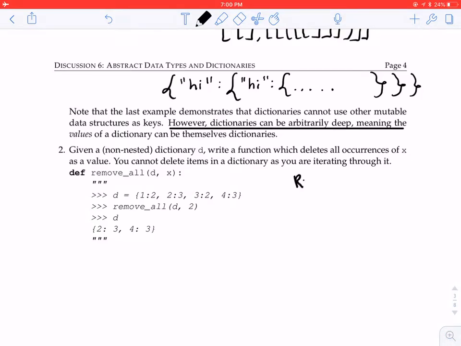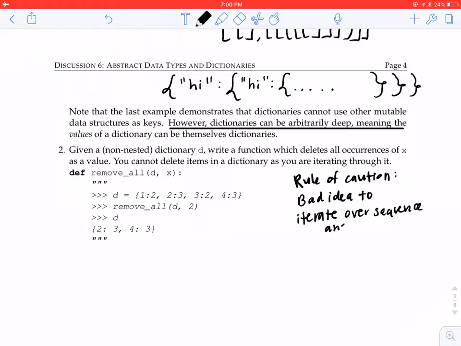So let me just write that down. Rule of caution. And this doesn't just go for dictionaries, it's any kind of sequence or any time you're iterating through something and changing it at the same time. Rule of caution, bad idea to iterate over something, I'll say sequence actually, and modify it.